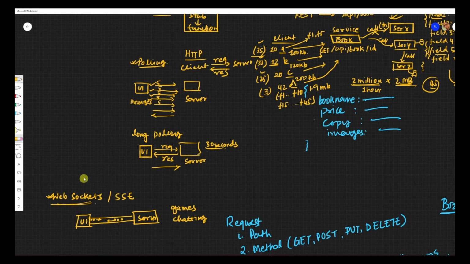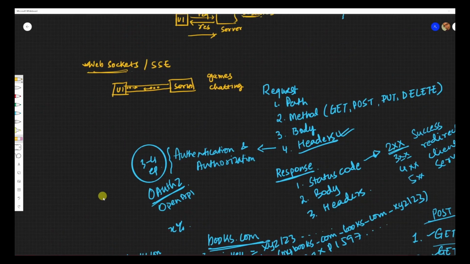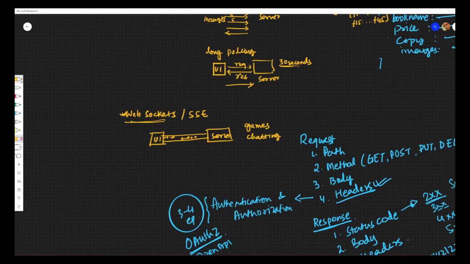Now coming to server-side events, it differs a little bit from WebSockets. In server-side events, this is your UI and this is your server once again. The UI establishes a connection with your server, and your server can only push data. Your client can't. The client establishes the connection and your server pushes the data back to your UI. We have seen examples in share trading or stock market. I don't need to depend upon the client. I will just send my updates from my side back to the client.